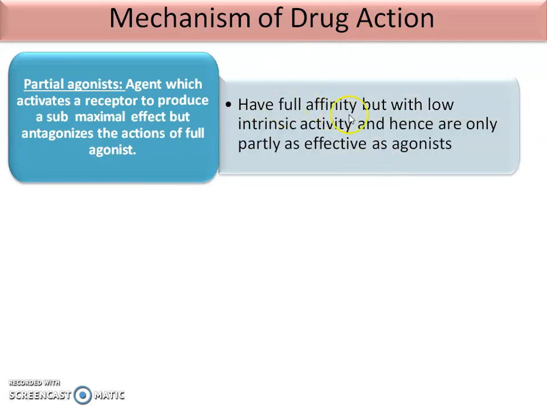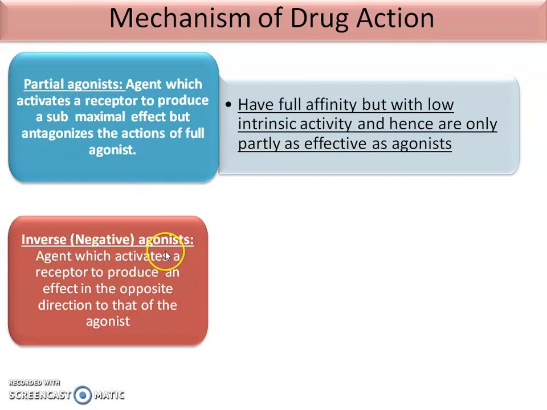They have a full affinity but with a low intrinsic activity. That means the DR complex is perfectly formed but the pharmacological response is low. Hence they are only partly as effective as an agonist, so they are known as partial agonists.